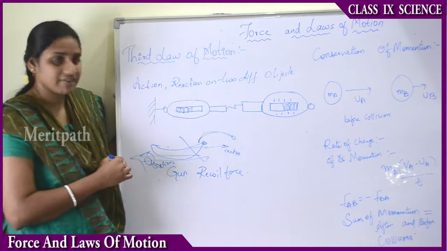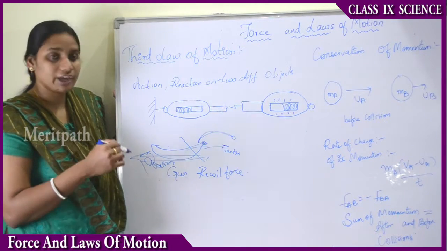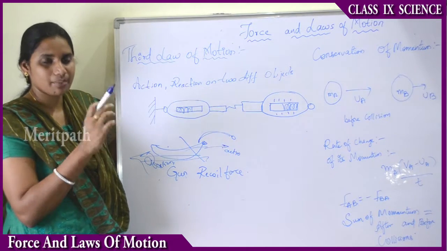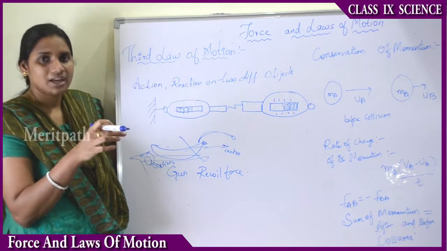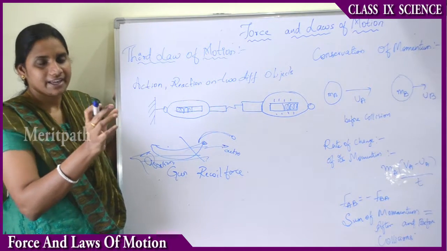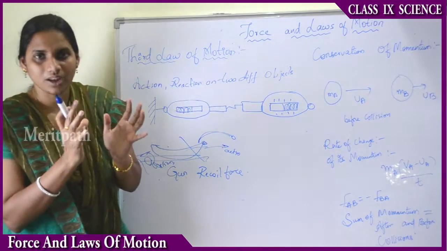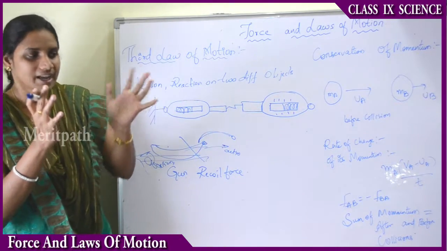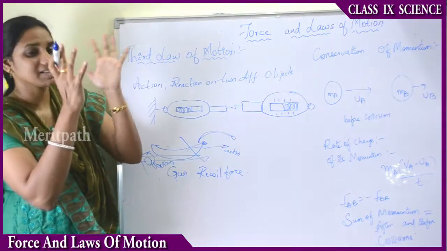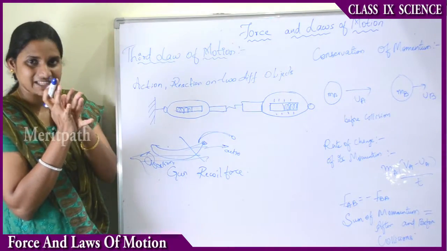And I can also give one more example, such as hockey players. When players are pushing or hitting the ball, they exert some force, right? If one tries to catch a ball, like a volleyball or throwball, one person throws from that side, and if he tries to catch it, some force acts on his hands, right?